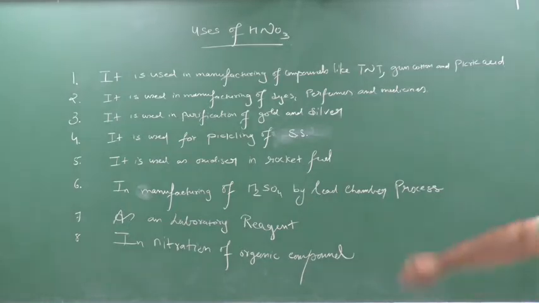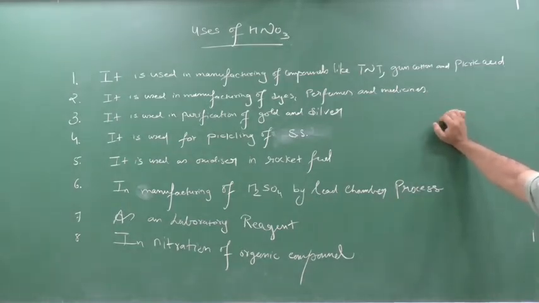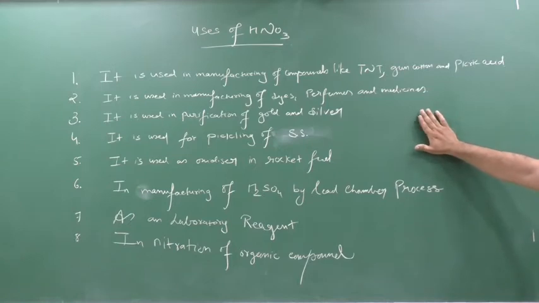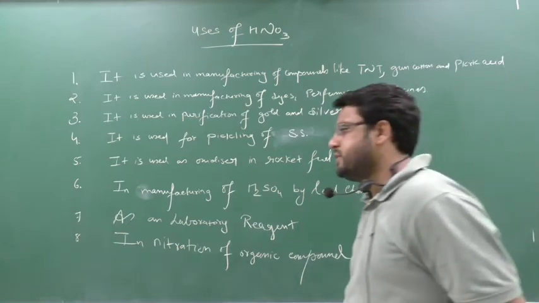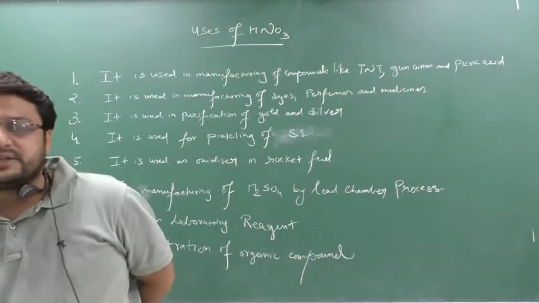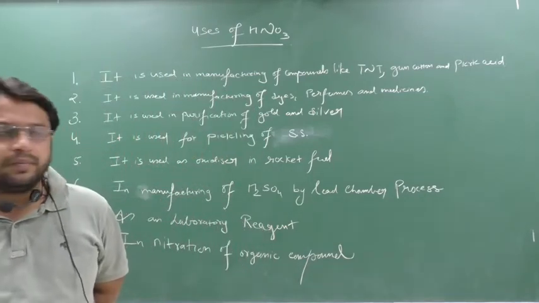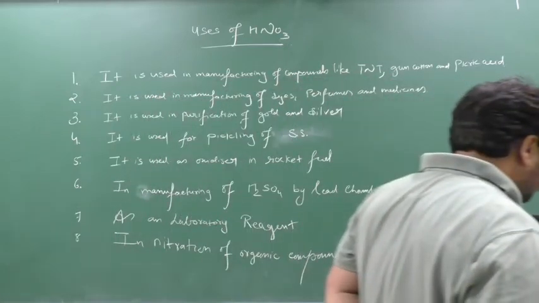Clear? And after this topic I will go with the Brown ring test. Today we will complete the Brown ring test. So your nitric acid is completely over. After nitric acid I will go with certain phosphorus compounds, and as you know, according to the NCERT syllabus, certain things have been deleted. The things which have been deleted I will not do, and I will tell you what has been deleted. So today my target is the uses of nitric acid, and we will see the Brown ring test and the Brown ring complex. Okay, so now see here.